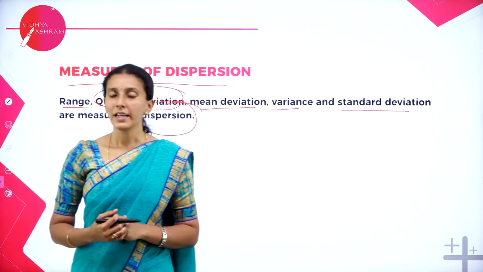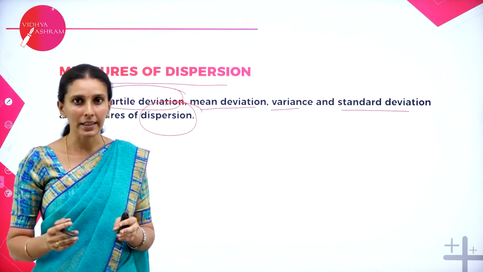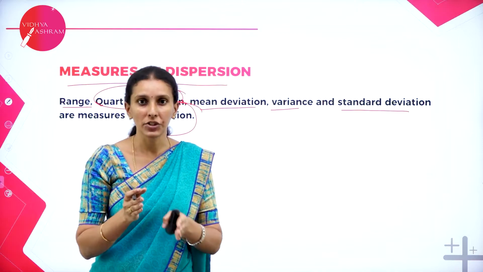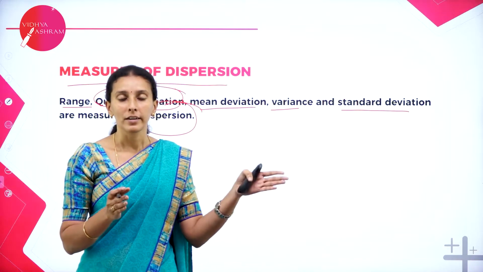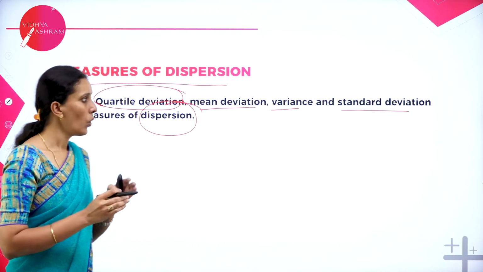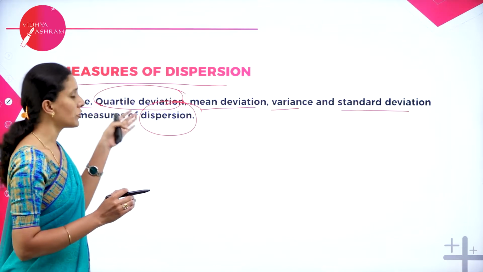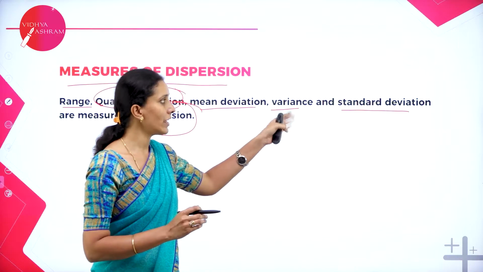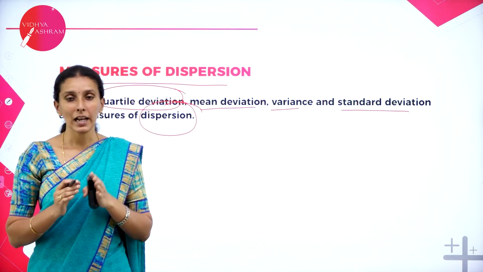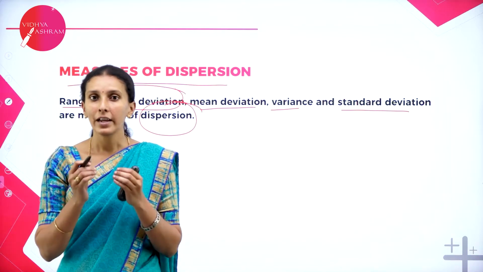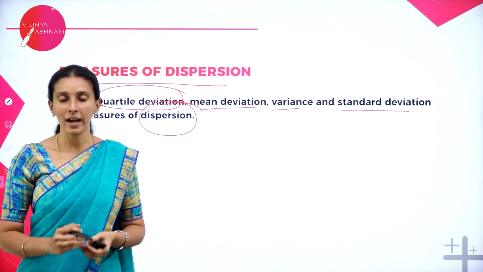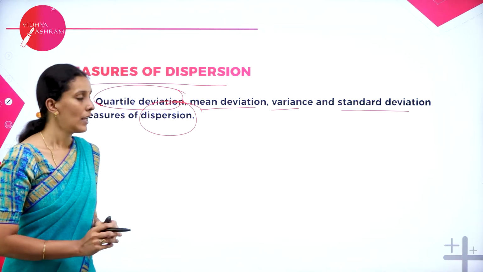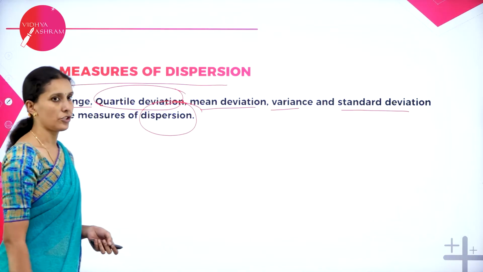So what do you mean by dispersion? A dispersion is nothing but whenever data is collected, how the data is distributed throughout. That is how we can calculate the measure of dispersion using the range, mean deviation, variance, standard deviation. It helps us to identify and analyze the data and produce a proper result. So let's see what is range.